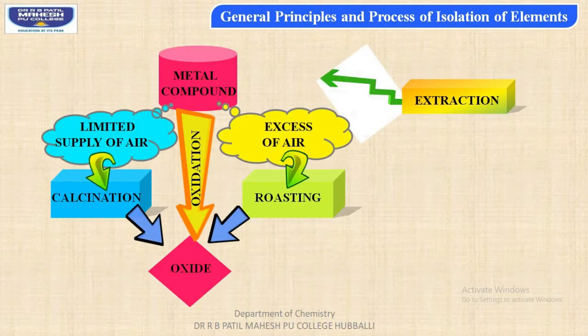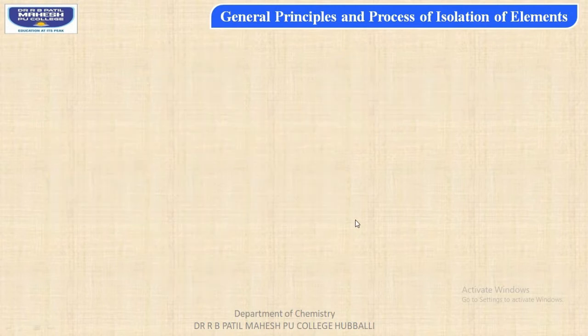Now let us consider the second method of oxidation. It is the roasting process.